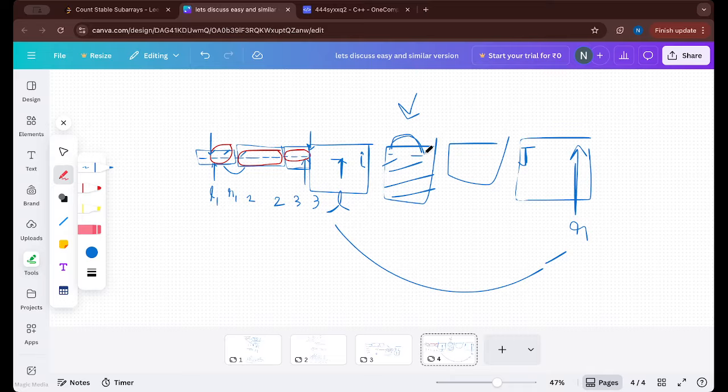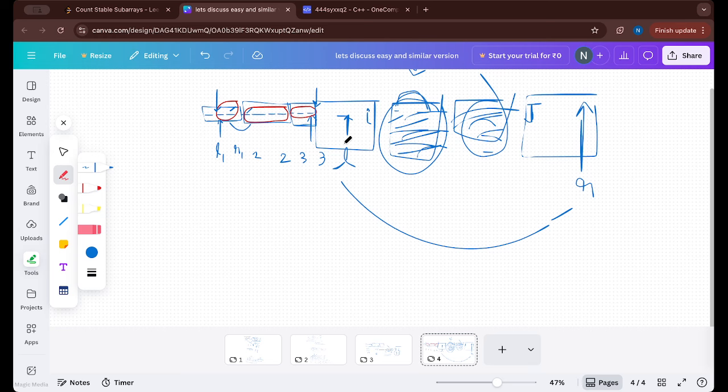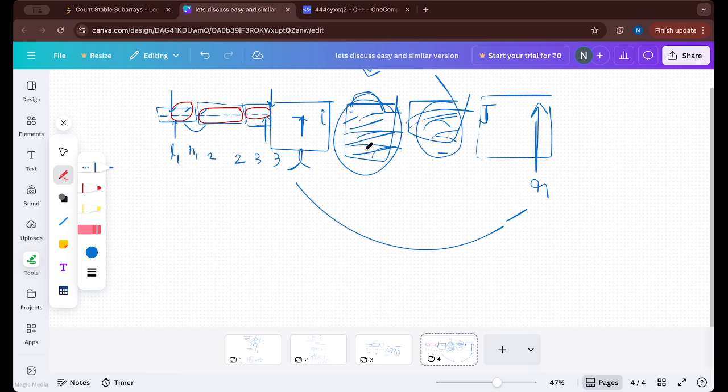What it means is that we can simply add size into size plus 1 by 2 of this, and size into size plus 1 by 2 of this also, because every subarray in both of these blocks independently contributes to our answer. Hope you got this. This is very easy, because these are both completely sorted, so we can assume that this is a new query, and find size into size plus 1 by 2 for this, and similarly for this, and so on within all the blocks.